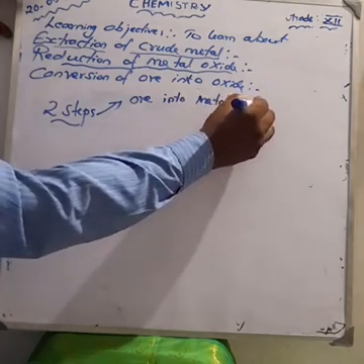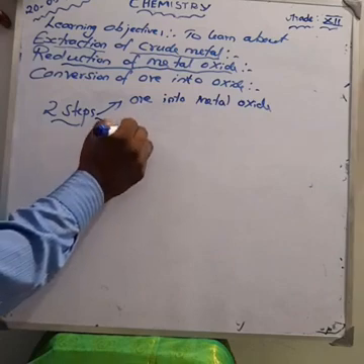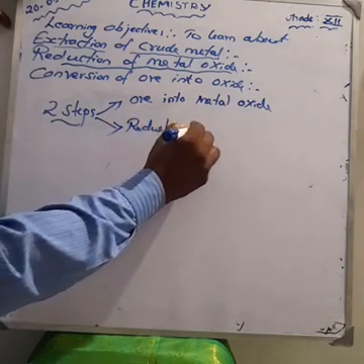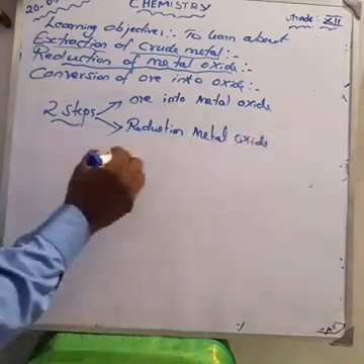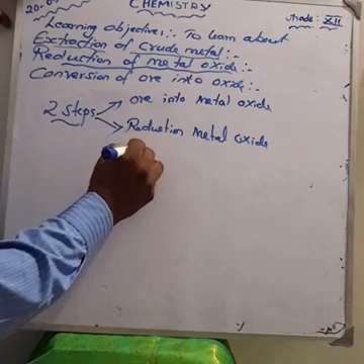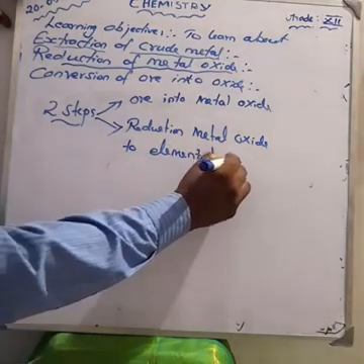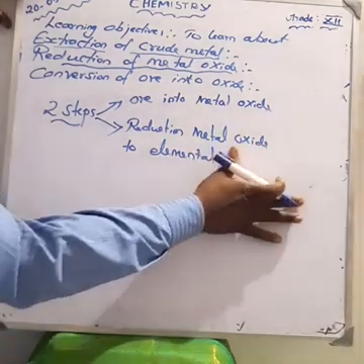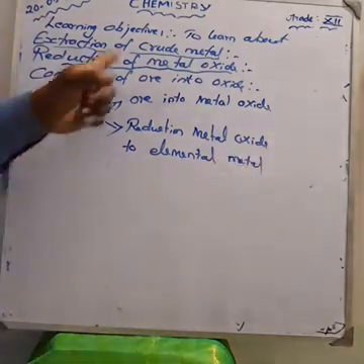Second step, reduction of the metal oxide to elemental metal. These are the two steps.